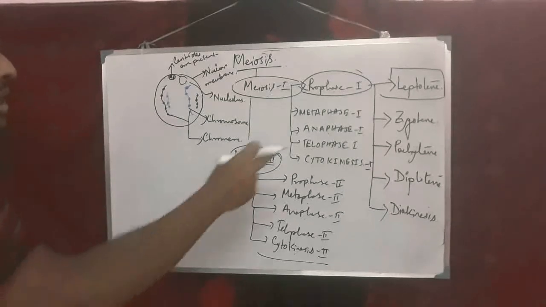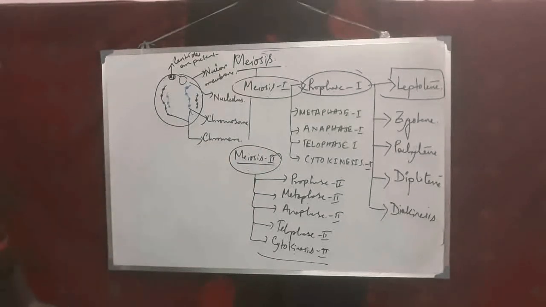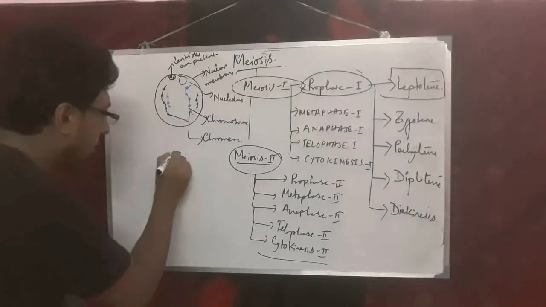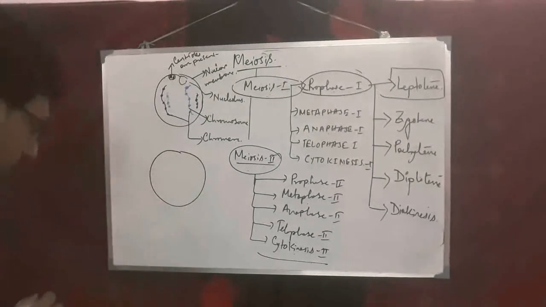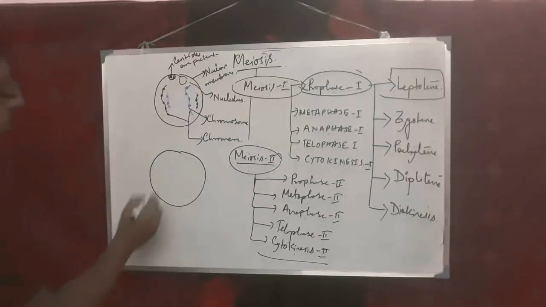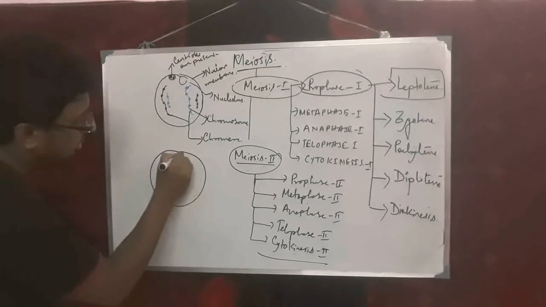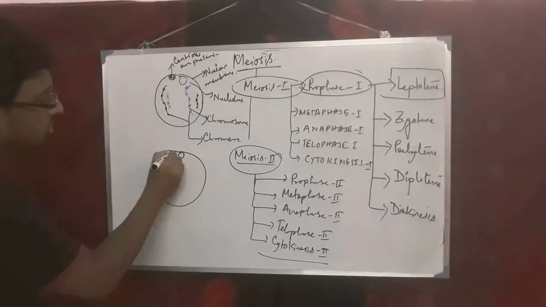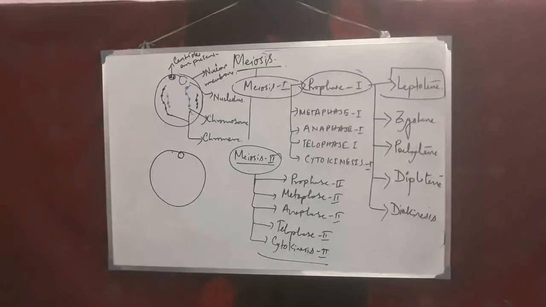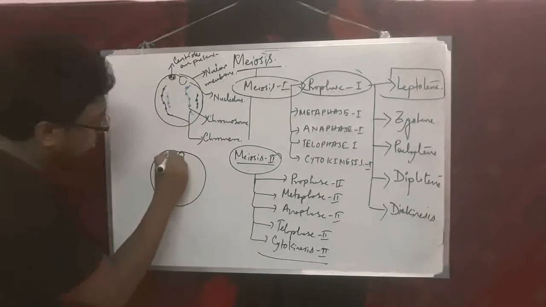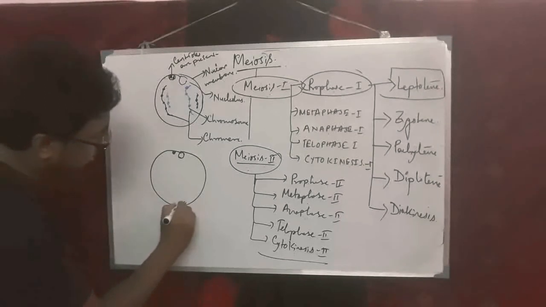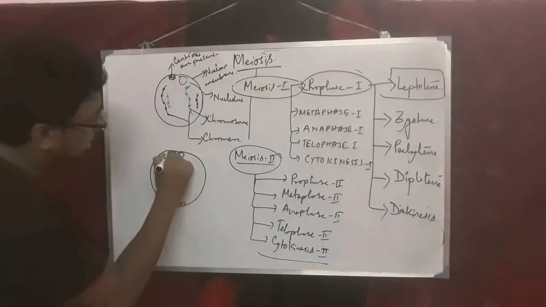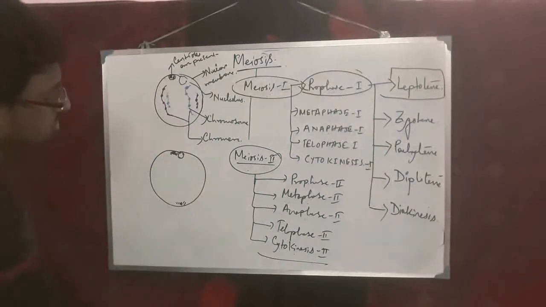Now what will occur in zygotene? In the next stage, in the structure of zygotene, there will also be the nucleolus and the centrosomes, which are already formed here. It is the centriole, and it is forming the astral rays from here, and the nucleolus is also present. And one more thing will occur here.